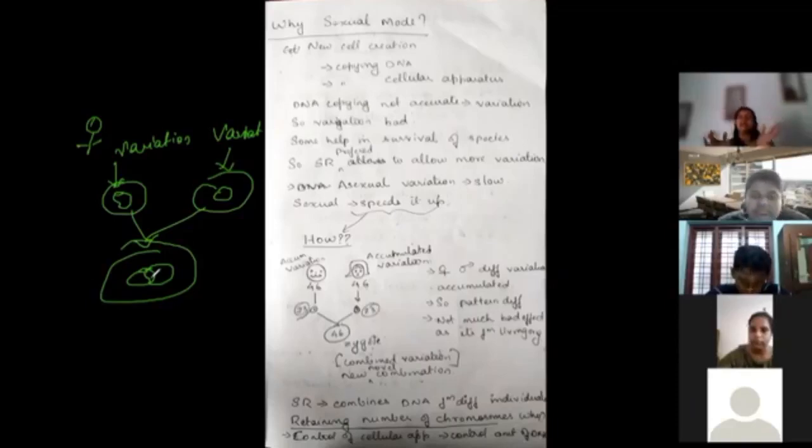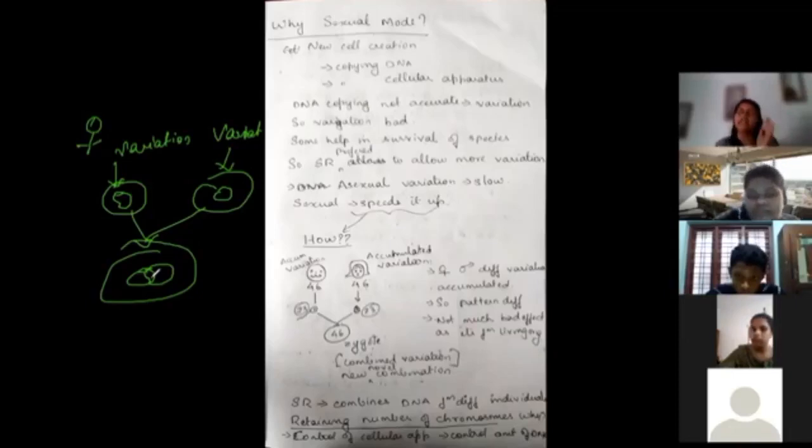So sexual reproduction is all about increasing the variations which are present in the offspring, and that is the reason why so many varieties are there. I told you evolution is all in favor of variety of organisms. Even human beings, if you see, there are so many differences among human beings. That is because of this particular variation.